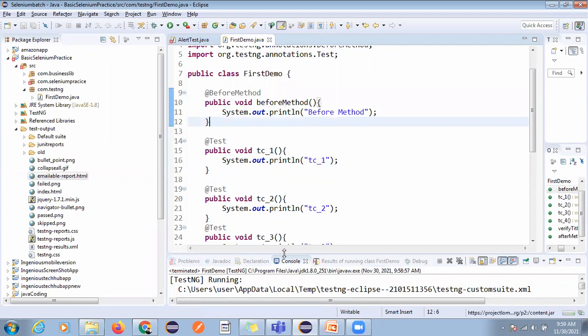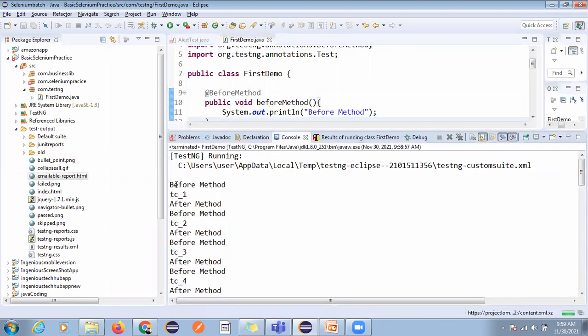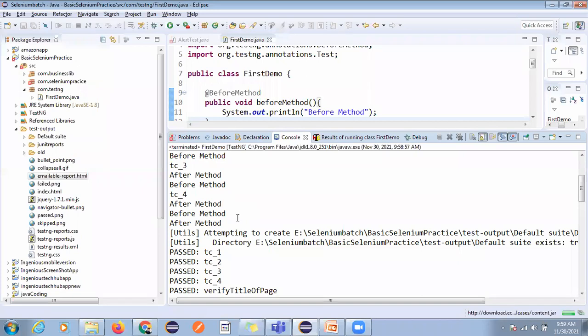So before method executes, test case one is executed, one browser is launched and verification is done, then after method. Again before method and after method. So it is a method level execution.